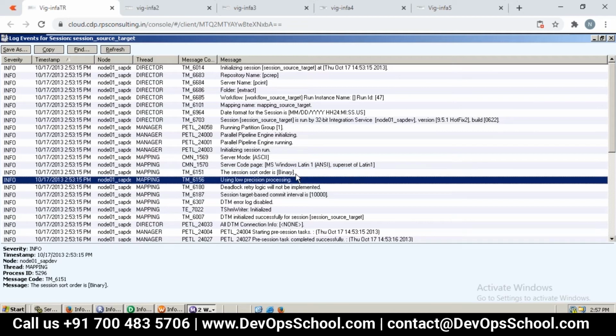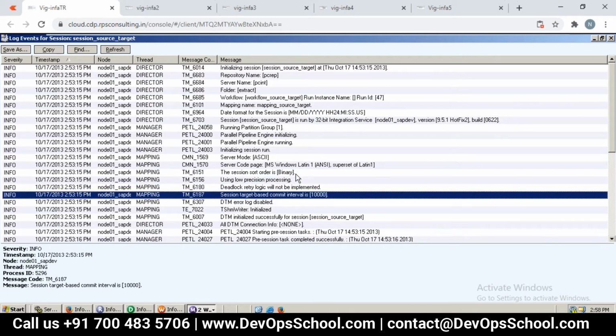And then the precision part, low, these are defaults, and commit interval, let's say 10,000. These are all the values that we can set, or I'll talk about it at session level.